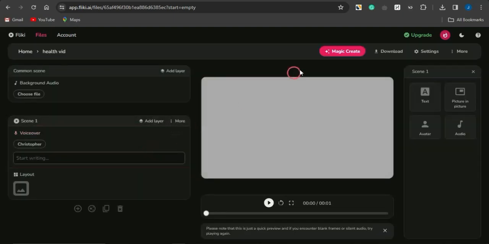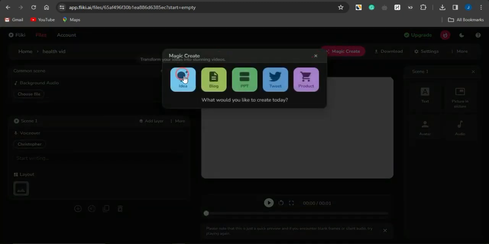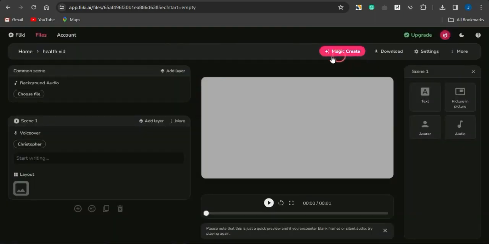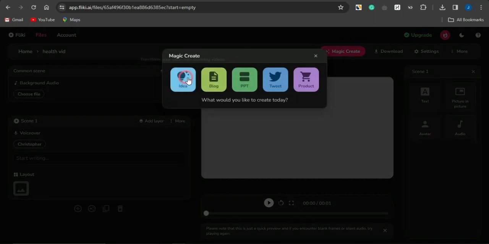Now, supposing I change my mind and I want to create my videos from ideas, blog post, PowerPoint, or Twitter tweets, I simply click on this magic create, come back right here, select any of the options and follow the necessary procedures that you will be shown to create a video.